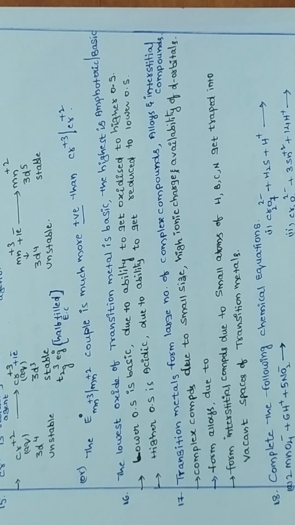So therefore one atom can be substituted by another atom, and they form alloys. Since the size difference is very small, one metal can easily be substituted by another metal, so d-block elements form alloys very easily.